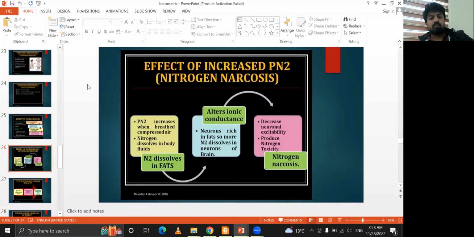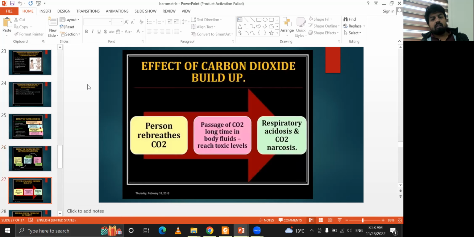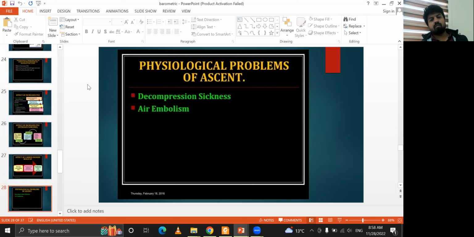For the effect of PN2, like nitrogen narcosis, PN2 increases because N2 dissolves in the fats. It then alters ionic conduction because it is present in the neurons, and it decreases the excitability of the neurons, causing nitrogen toxicity. For the effect of carbon dioxide build-up, when a person re-breathes CO2, CO2 stays a long time in the body fluids, reaching a toxic level, causing respiratory acidosis and CO2 narcosis.